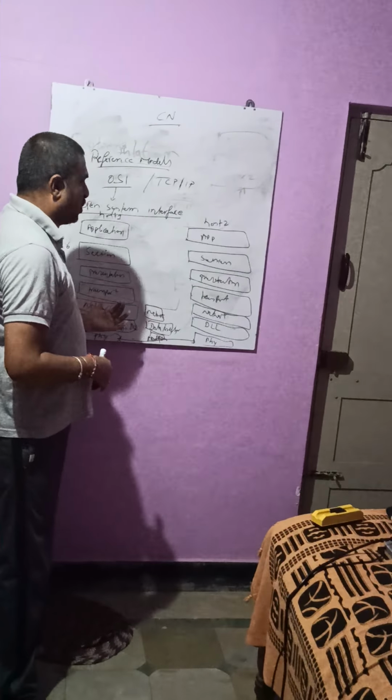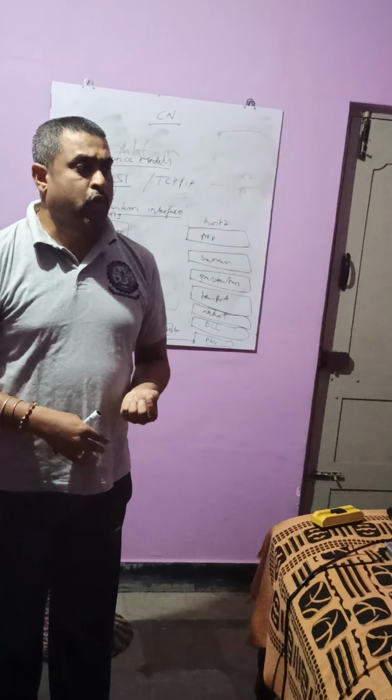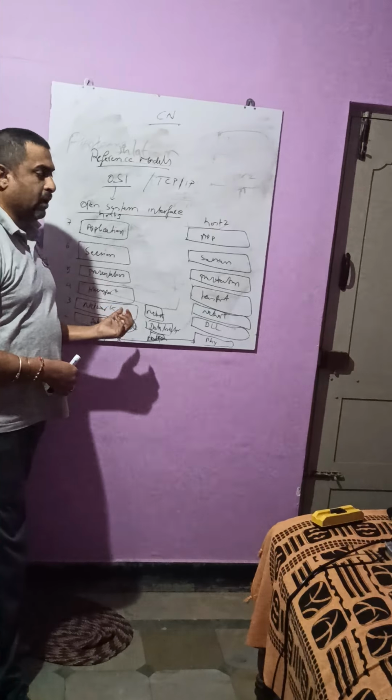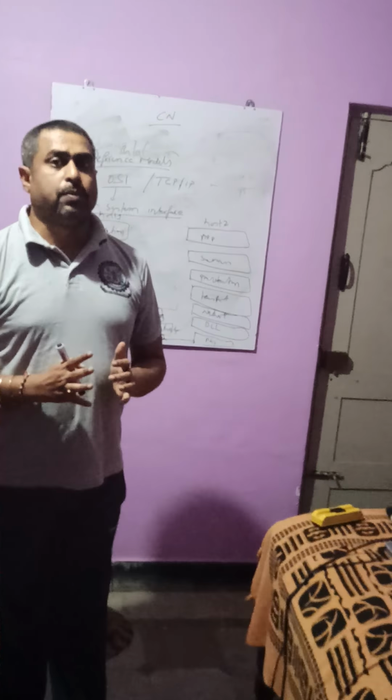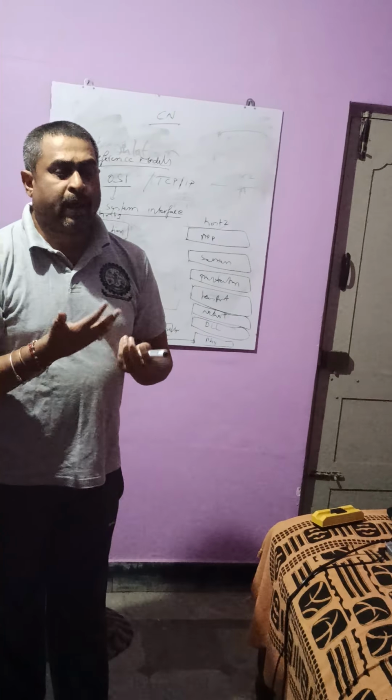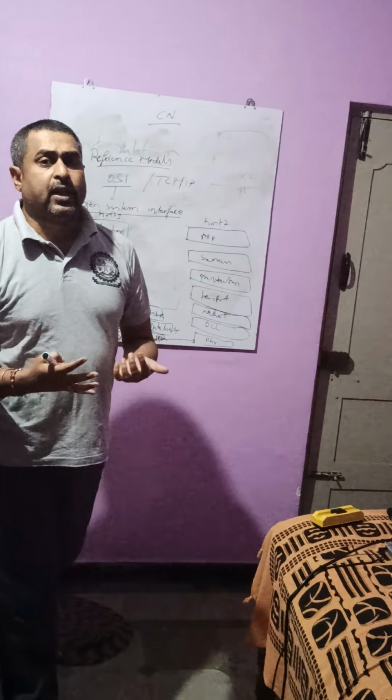Coming to the next layer, which is one of the very important layers in the OSI model: the network layer. What is the network layer? This network layer is responsible for taking whatever frames are collected from the data link layer, and here the frames will be converted to packets.